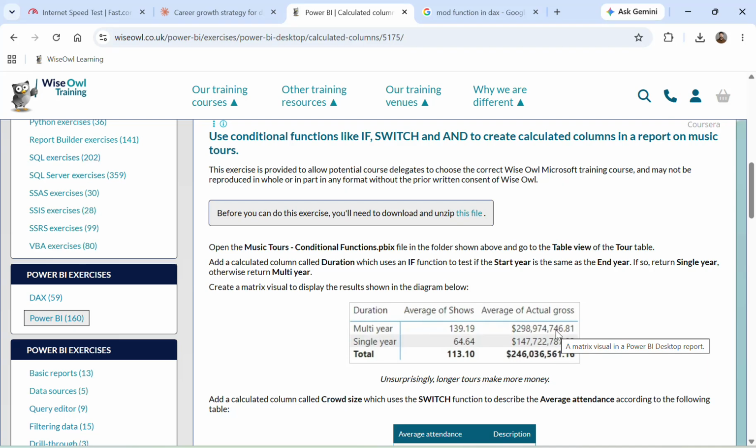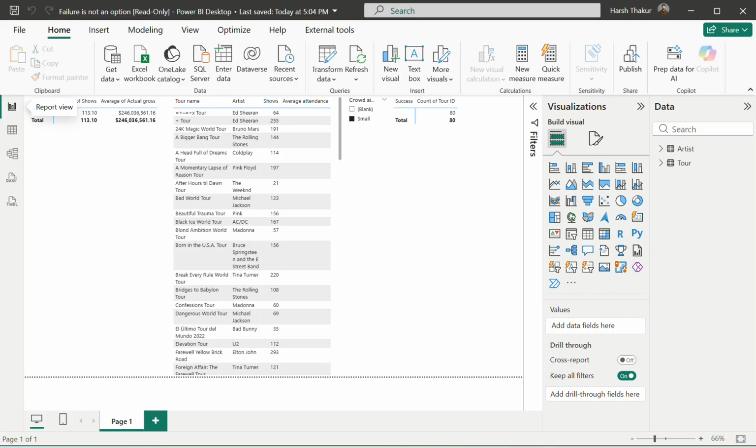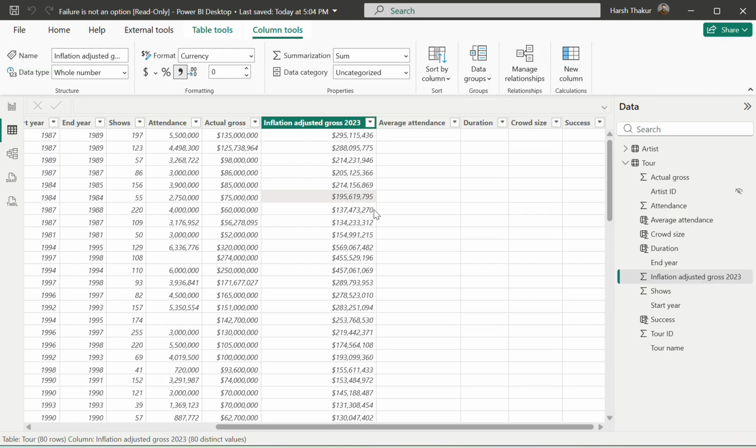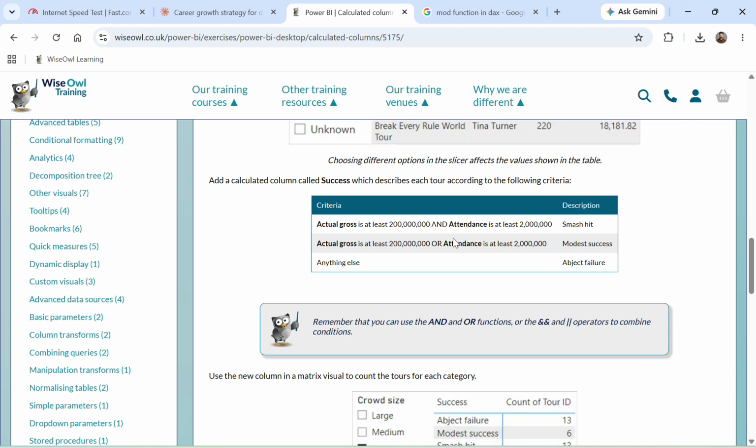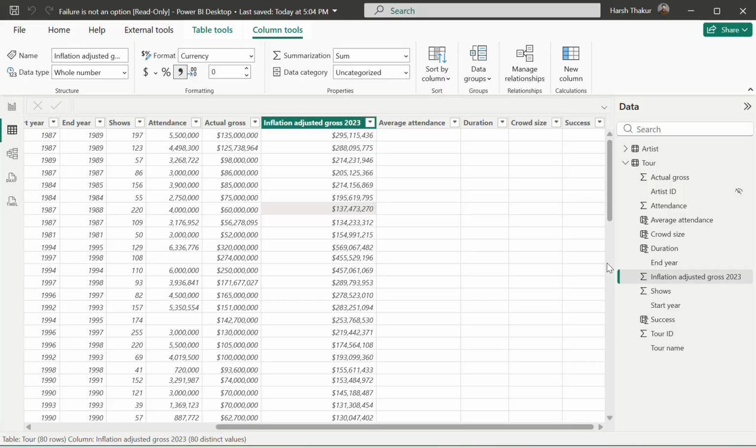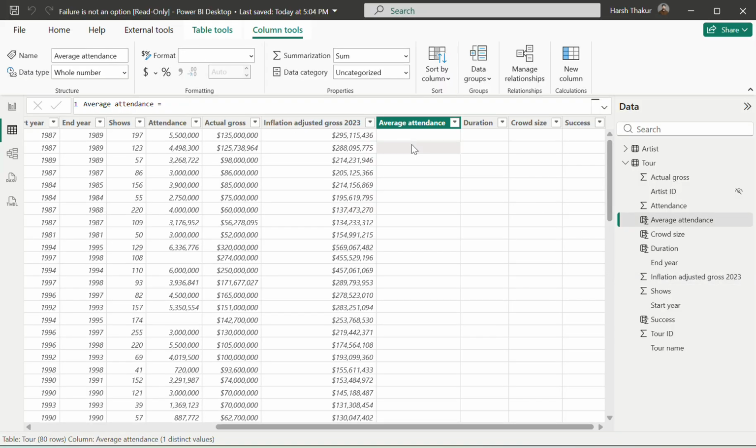In a calculated column, what you can do is use IF, SWITCH and other functions to create the column, right? So this is one sheet that I've created. I will just go to this table view, and here I have to create four columns: the average attendance, and then the small, smash hit, and modest success columns. So first of all, the average attendance.